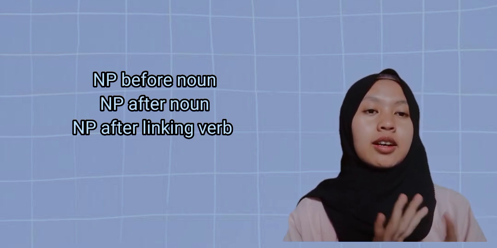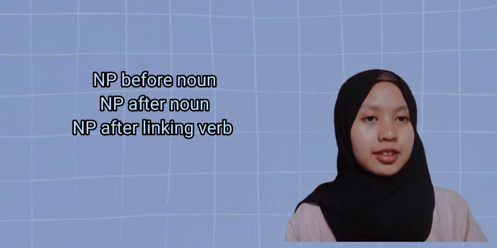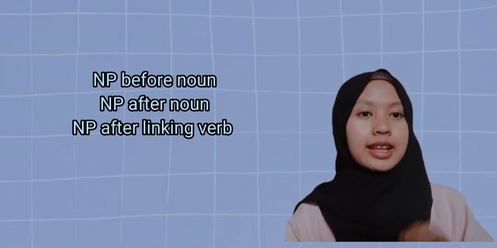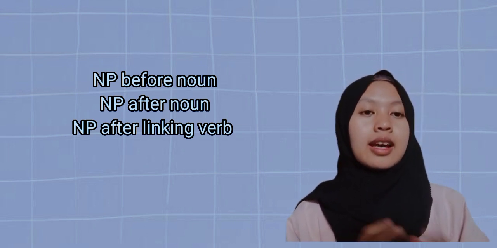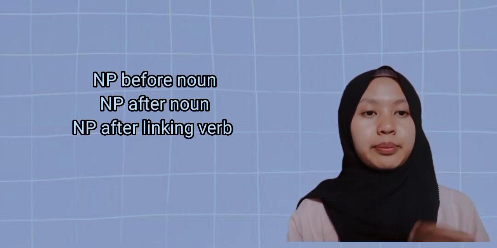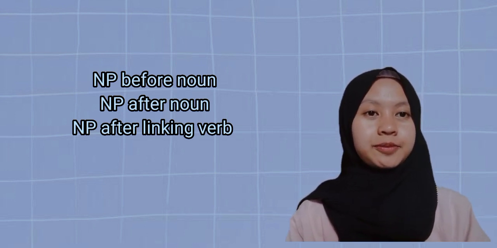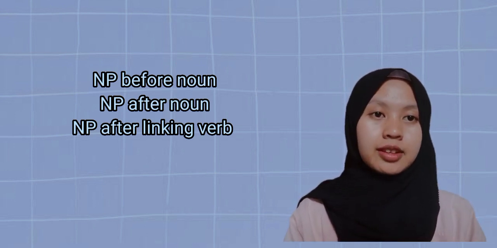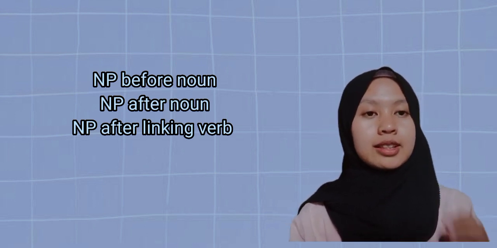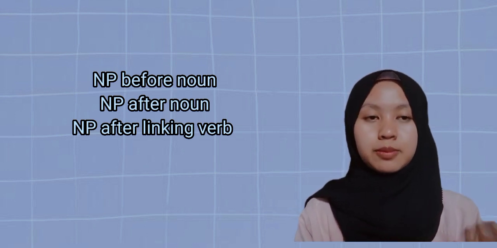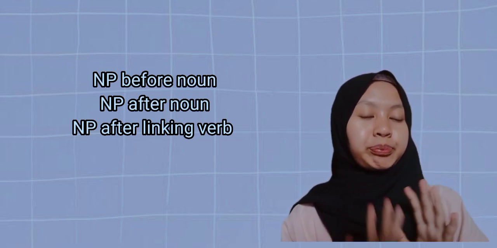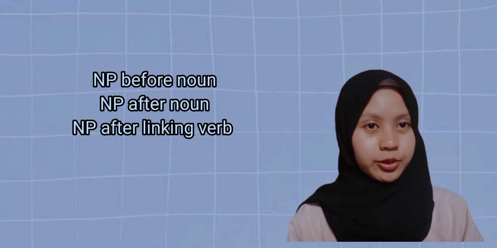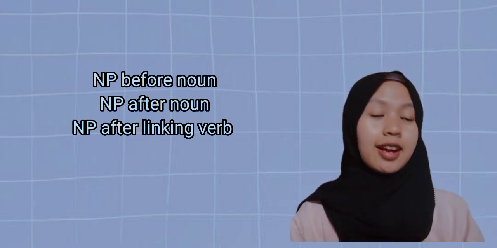And then noun phrase after noun. Noun phrase can be placed after noun, and we call postpositional noun phrase. It's usually describe a noun's behavior, condition, or opinion. For example, the house is small, the cat is cute.